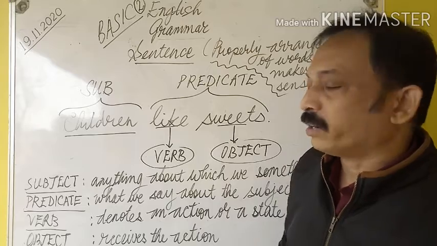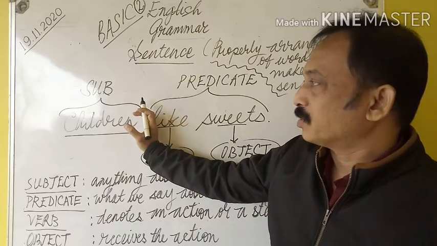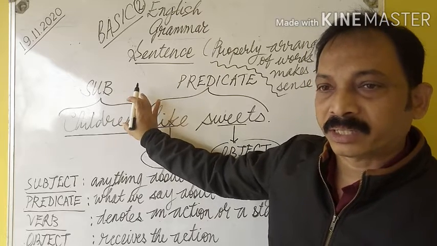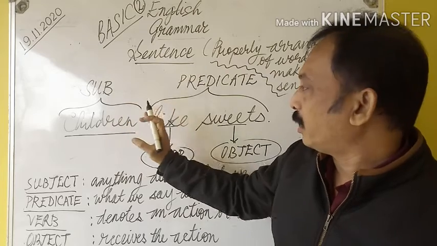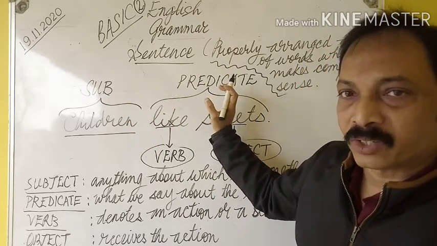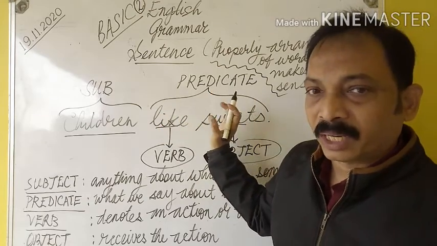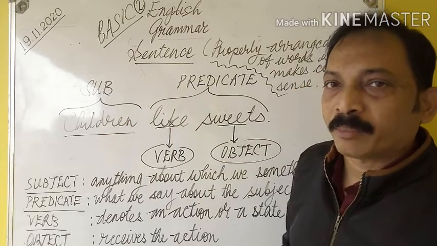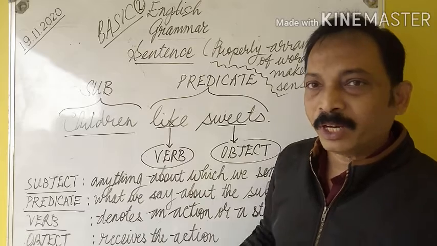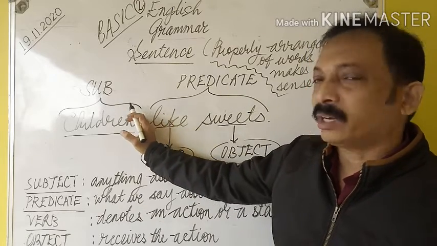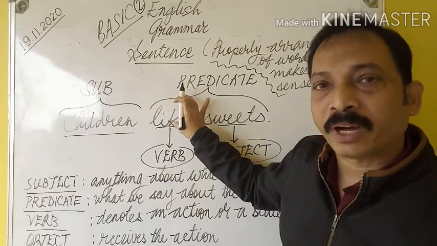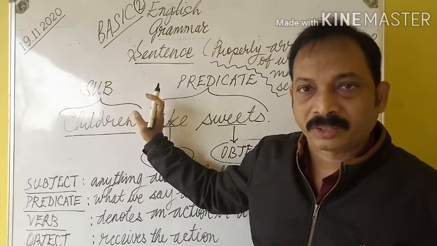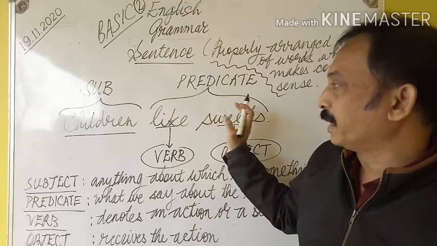So take the sentence, children like sweets. Here children is the subject because I want to say something about children. And like sweets is predicate. Predicate is the matter that we say about the subject. The matter I want to say is like sweets. So that is subject, and the thing which I want to say is predicate, like sweets.